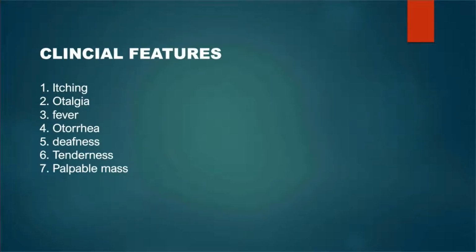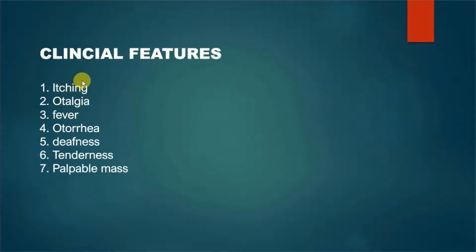Now, before going through the clinical features, we need to have a thorough understanding of what a boil or a furuncle is. Basically, it's a hair follicle infection. In the anatomy of the external ear, I told you that in the external auditory canal, there is a cartilaginous part, the outer part, and an inner bony part. In the cartilaginous part, we discussed that there are hair follicles. So this entire pathology is taking place in the cartilaginous part.